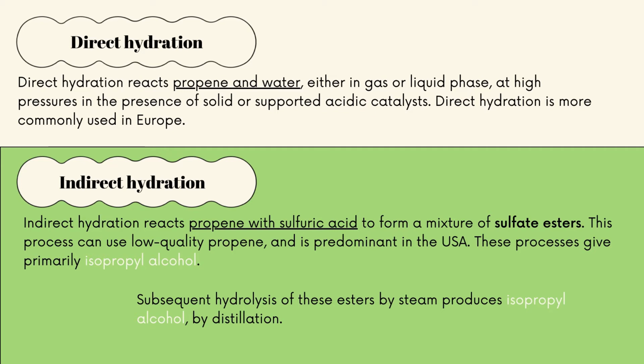Indirect hydration. Indirect hydration reacts propene with sulfuric acid to form a mixture of sulfate esters. This process can use low quality propene and is predominant in the USA. Subsequent hydrolysis of these esters by steam produces isopropyl alcohol, which is then separated by distillation.